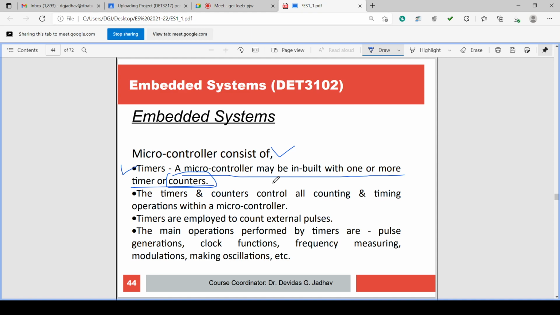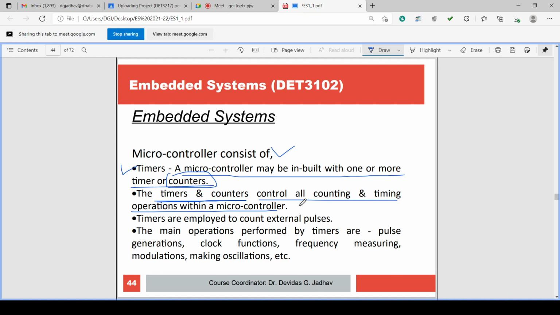Timers are inbuilt in the microcontroller. So the timers and counters control all counting and timing operations within the microcontroller. Okay, so to count the events is there, to count the time also is there.